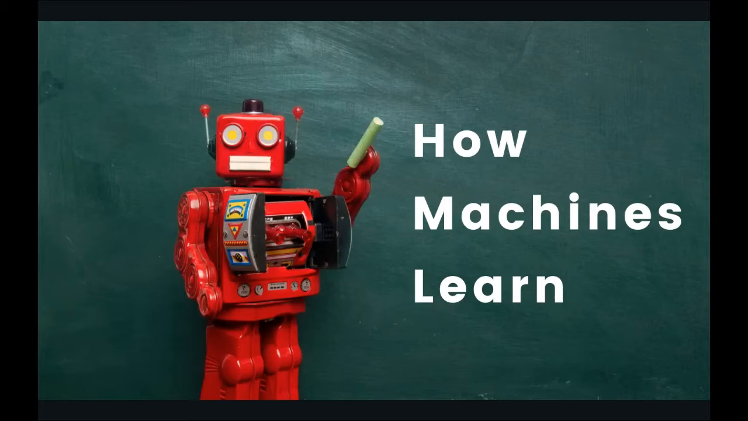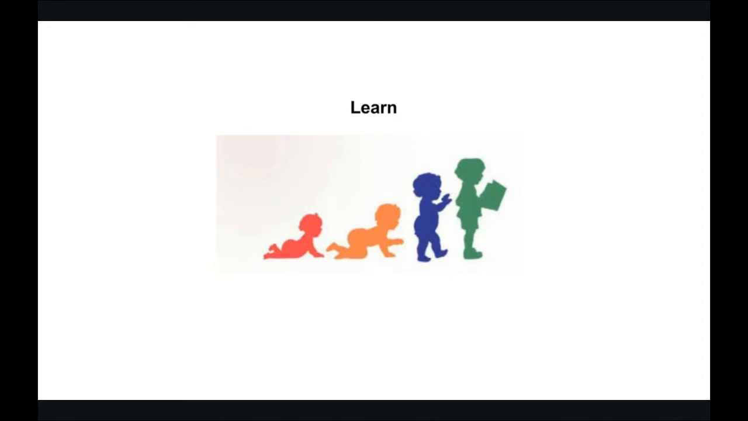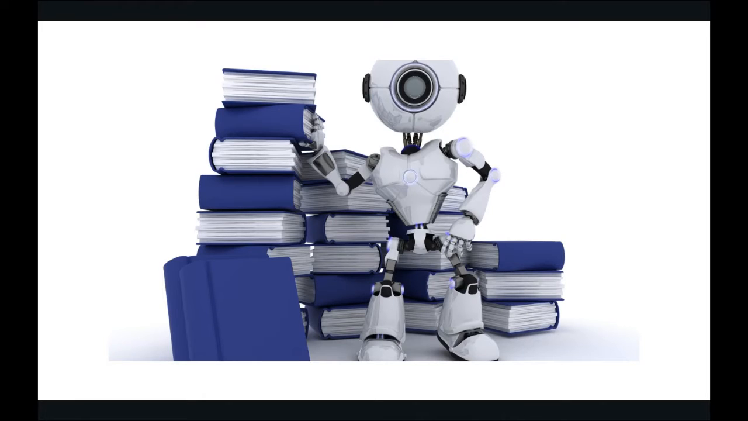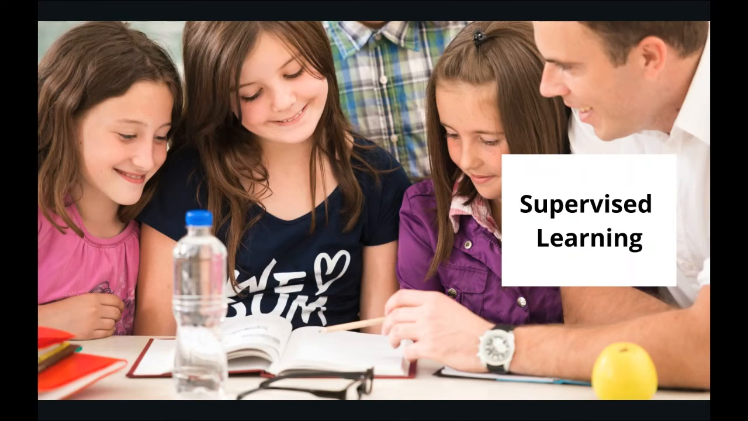Welcome back. In this session, let's study how machines learn. From the previous section, we understand that humans develop intelligence by constantly learning over a period of time. In a very similar fashion, machines also learn and develop intelligence. Basically, there are three ways by which we can make machines learn. One is supervised learning, second, unsupervised learning, and third is called reinforcement learning. So first, let's try to understand what is supervised learning.